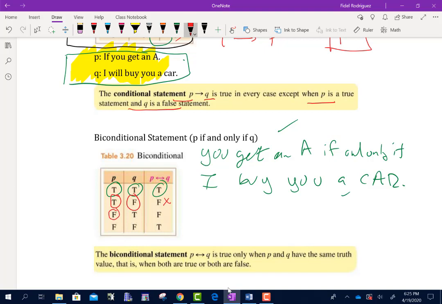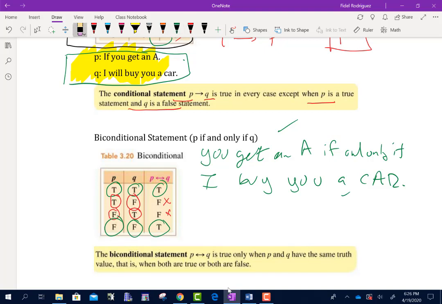You did not get the A, but I still bought you the car. Again, I was not being truthful, because the only way you should be getting the car is if you got an A. And if you got an A, you're getting the car. And if you got a car, you had the A. There's no other way around it, okay? You did not get an A, and so therefore I did not buy you a car, and we were being truthful, okay? So I want to point out a couple of things here.